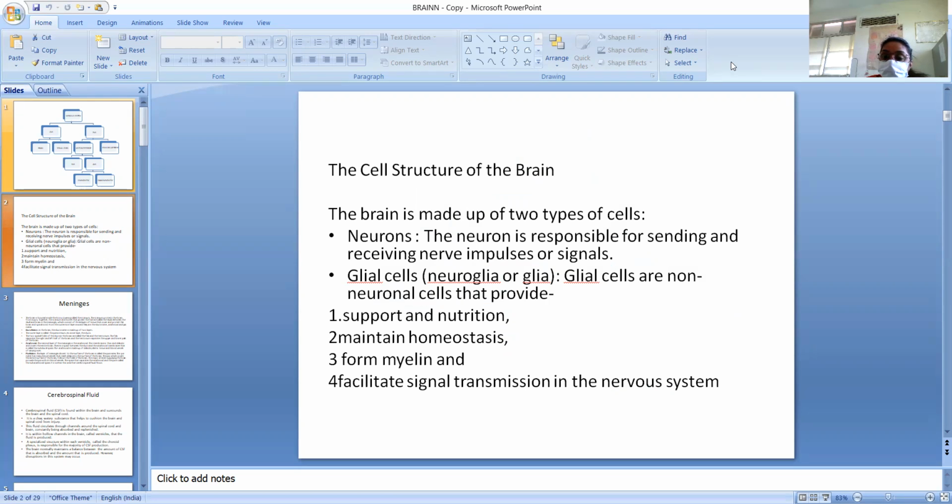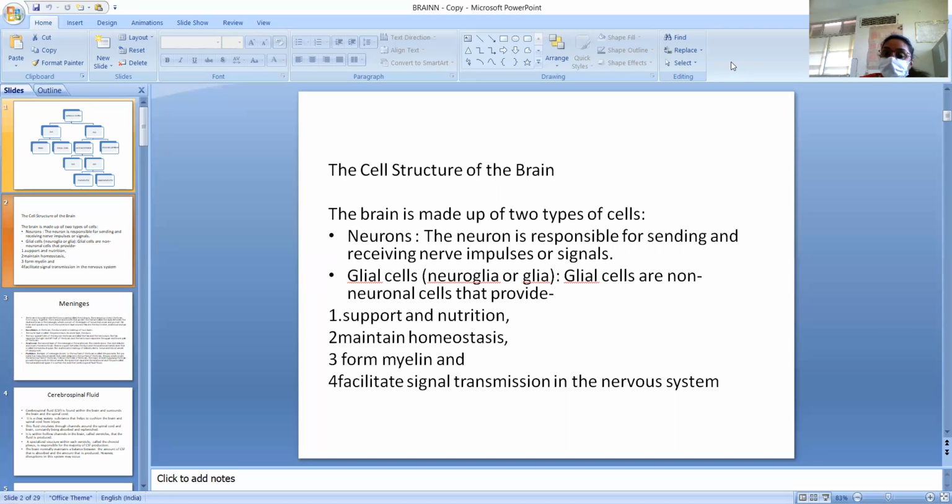Neurons are responsible for sending and receiving nerve impulses or signals. So everybody knows that they carry information towards the brain, and from the brain they also carry the information or the order or command towards the specific organ or part of the body.